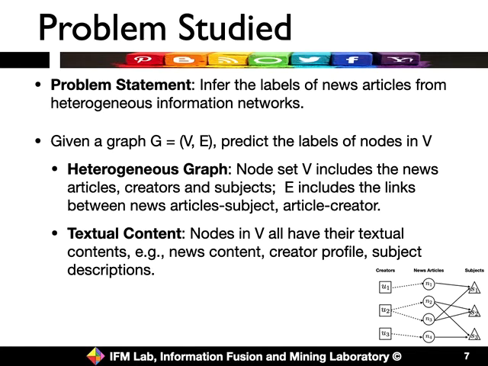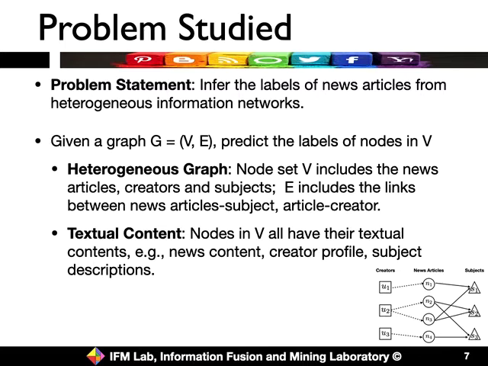According to the previous analysis, we find that the contents, the creators, and the subjects all matter. Therefore, we plan to include all of them in the model building so as to detect the fake news from the real ones. On this page, we show the problem statement, and we aim to infer the labels of news articles from the heterogeneous information. Formally, given a graph denoted as G with node set V as well as edge set E, we want to predict the labels of nodes in the set V.